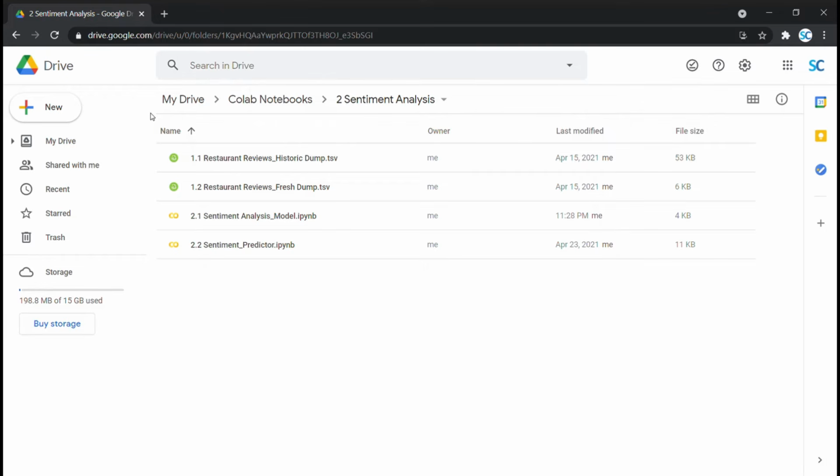Second, you would need to create a new folder with the name sentiment analysis in your Colab notebook folder, just like this, and copy all these model related files here. Link to these model files is also provided in the description of this video. Over here, this 2.1 is our code file for building our sentiment analysis model. Let's open it to get started with our model building.